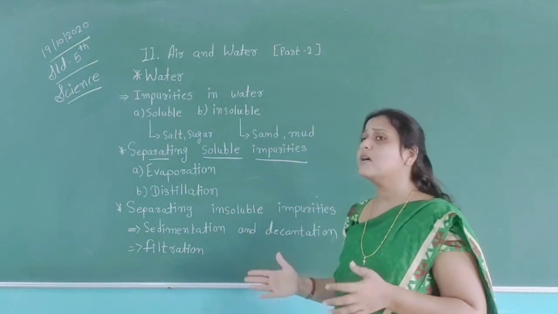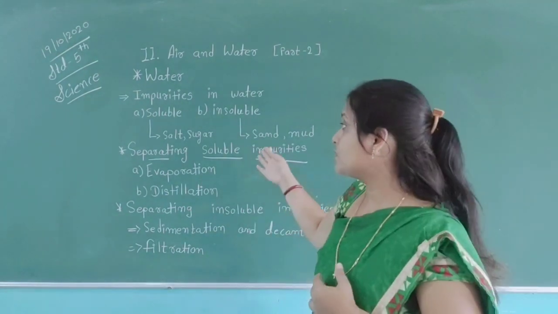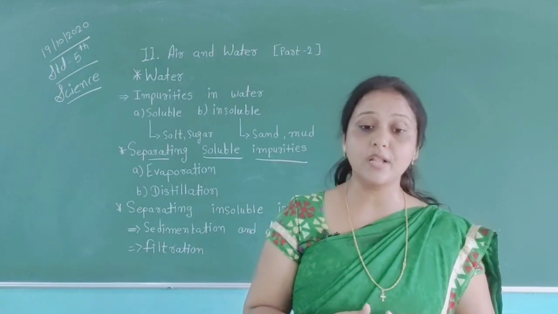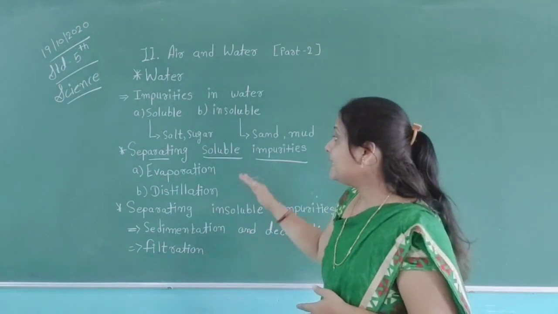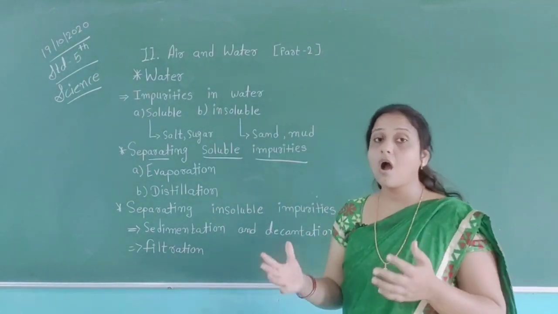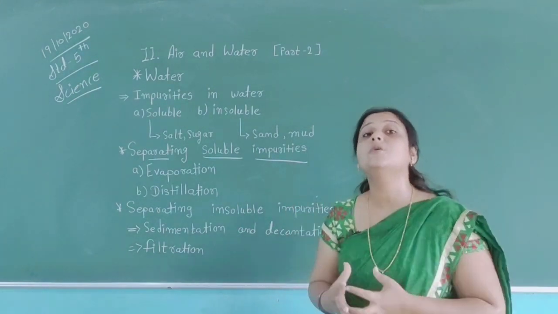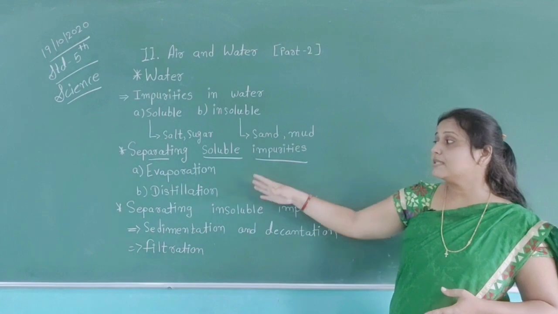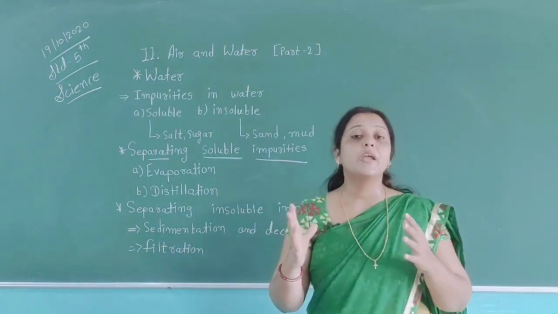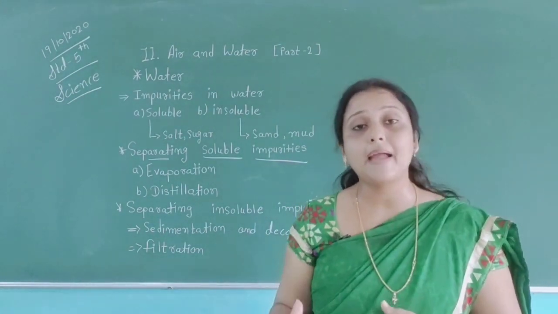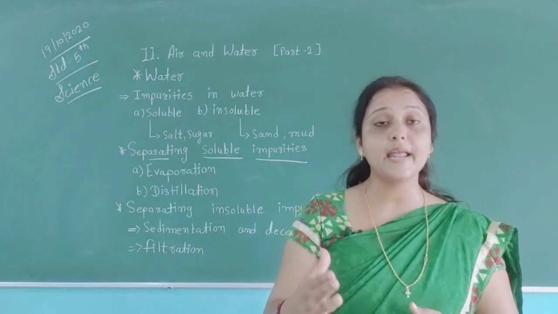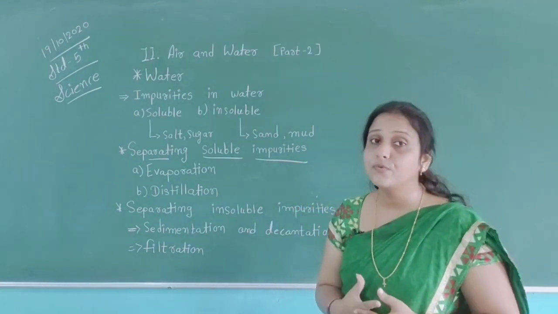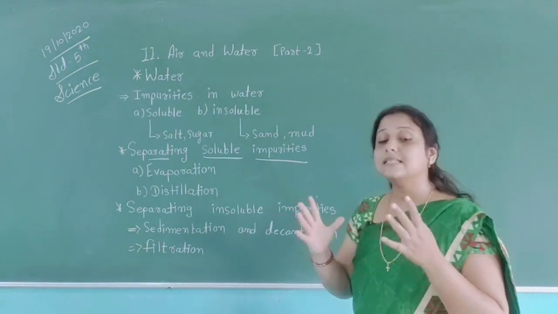And then we have some methods, and using these methods we can purify the water. First, separating soluble impurities. How can we separate the soluble impurities from the water? The first process is evaporation. Using this method we can make the water clean and useful for us.